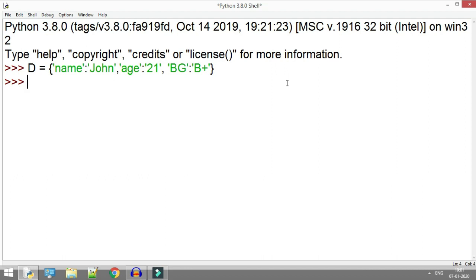Now if I want to check the value in the dictionary, then I use d, and in the square brackets I write the key name, which is name, and press the enter button. It gives the associated value of the key, which is John. Similarly, if I use d['BG'], then it gives the value B positive. Another question is, what type of data can you store in a dictionary?